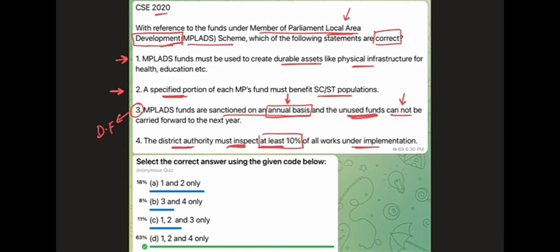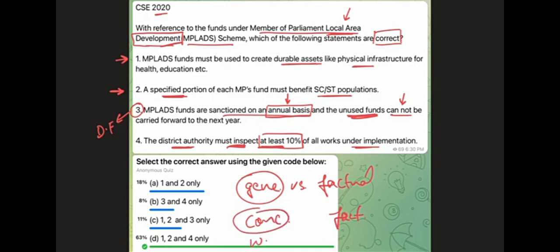So it has got that general versus factual thing that we discussed in the previous question, right? If a statement is general versus if it is too factual, the general statement will be correct if it is conceptual versus if it is factual. The conceptual statement will be correct, right? If it is wide versus if it is narrow, the wide statement will be correct. So this "at least 10%" falls in the former category of general, conceptual, or wide. That is why the statement has got a higher chance of being correct.